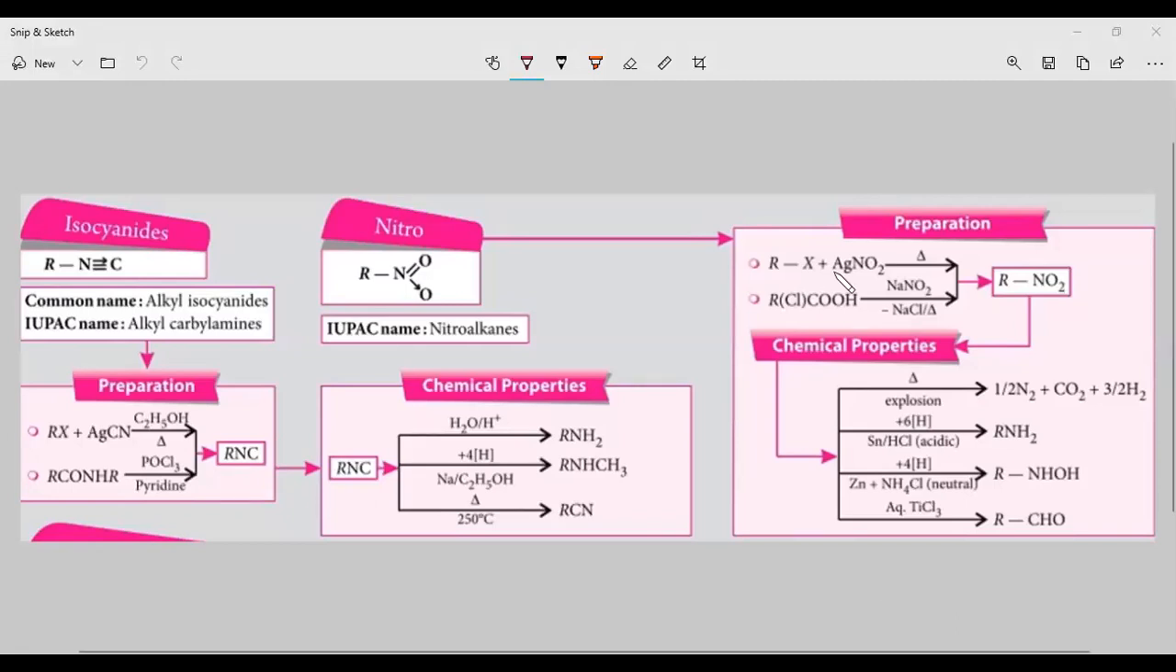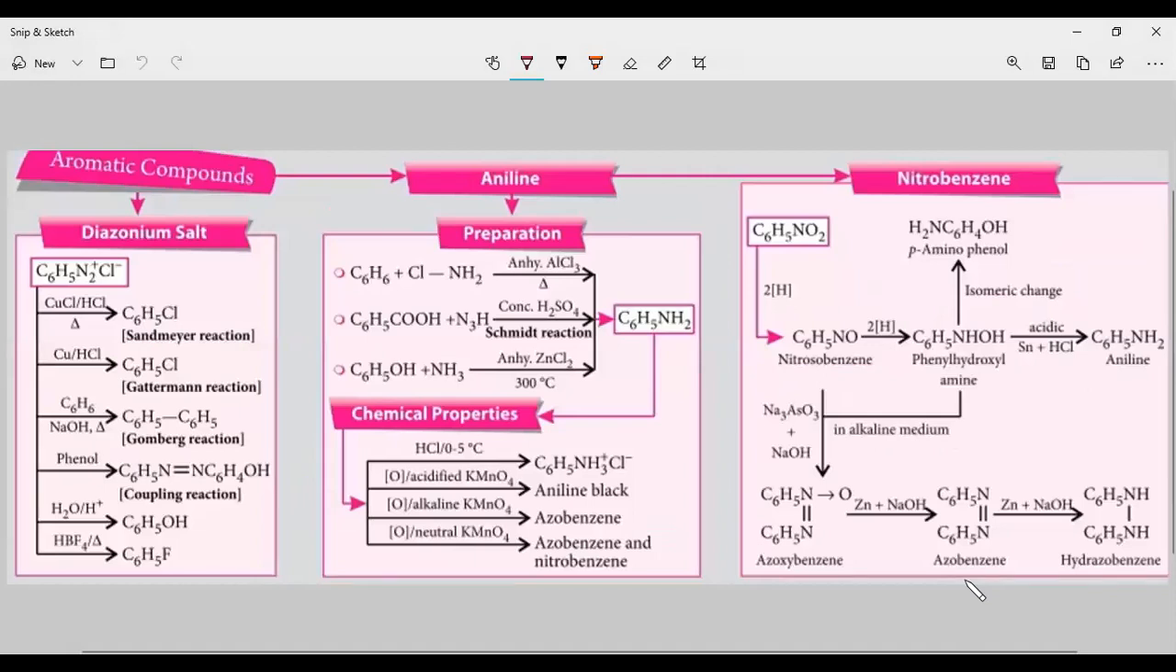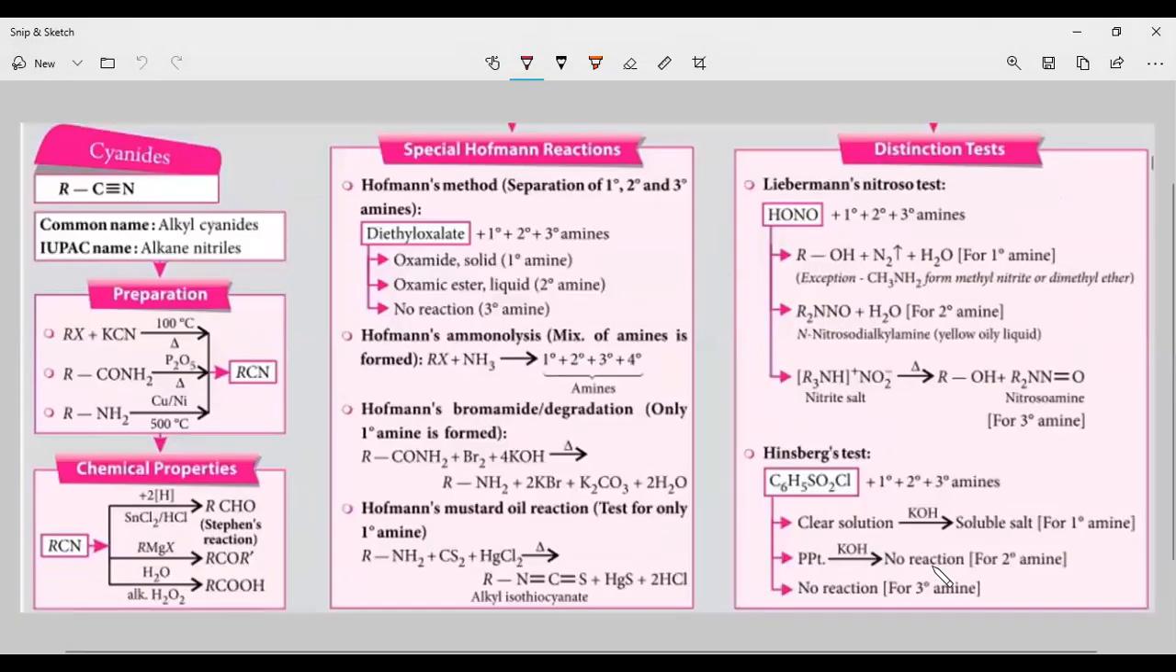Let us discuss the cyanates first. Thereafter, we will go for the isocyanates. Fine. Next one is very important, the isocyanates. Sorry, cyanates. So here, let us discuss the preparation and properties of these cyanides.